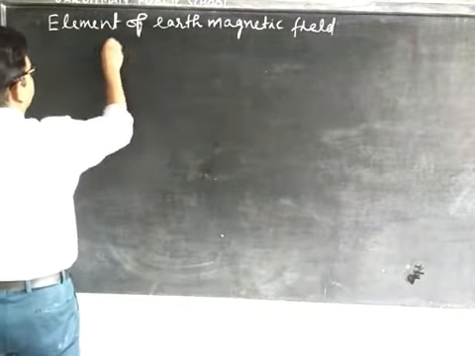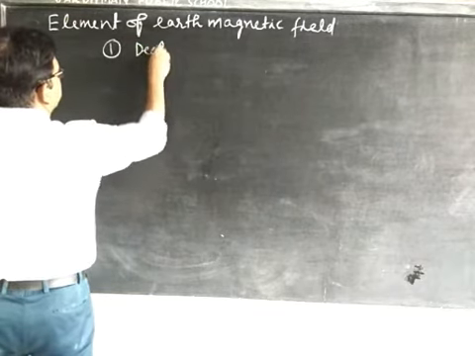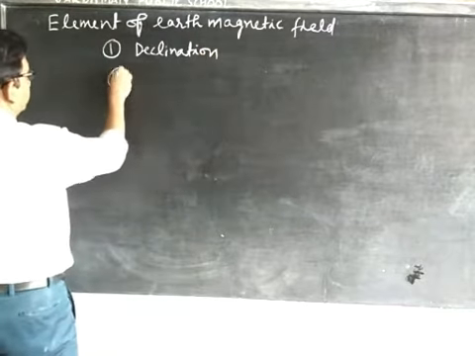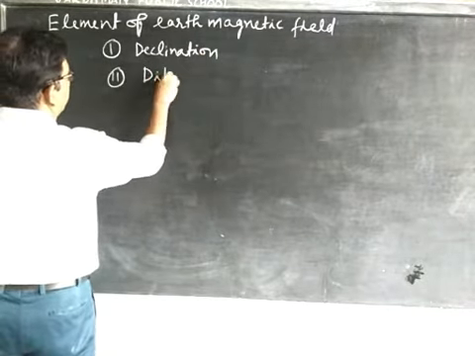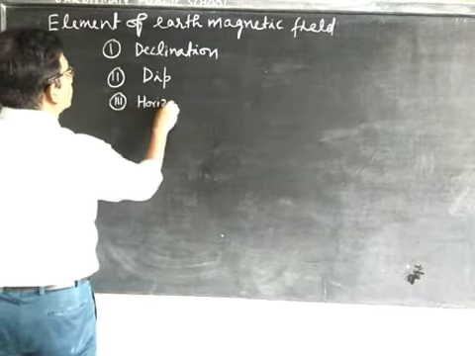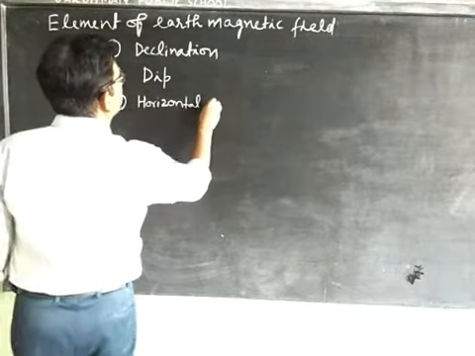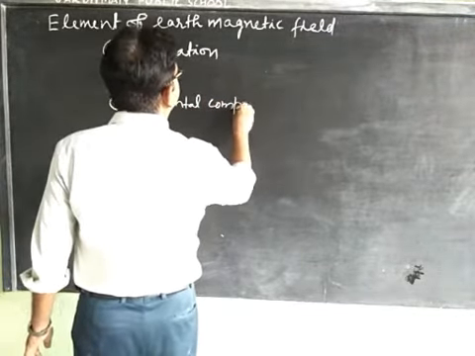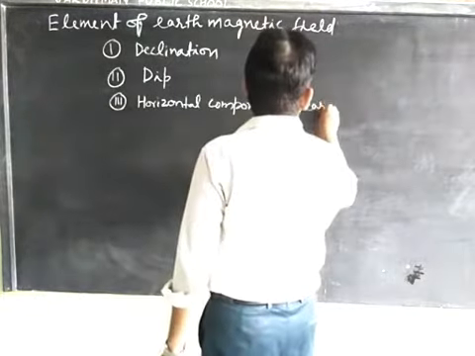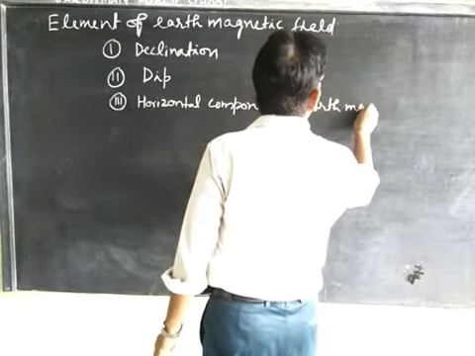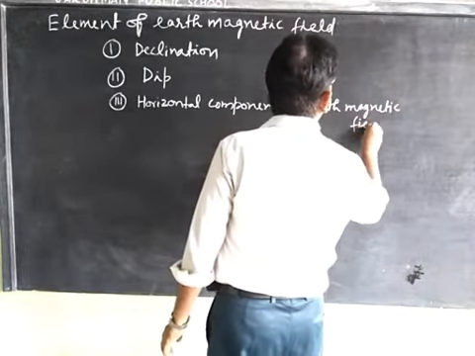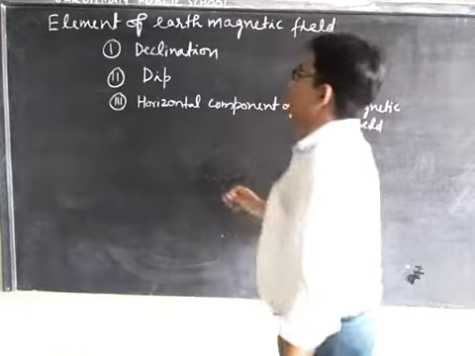First one is the angle of declination, second is the angle of dip, and third one is the horizontal component of the earth's magnetic field.